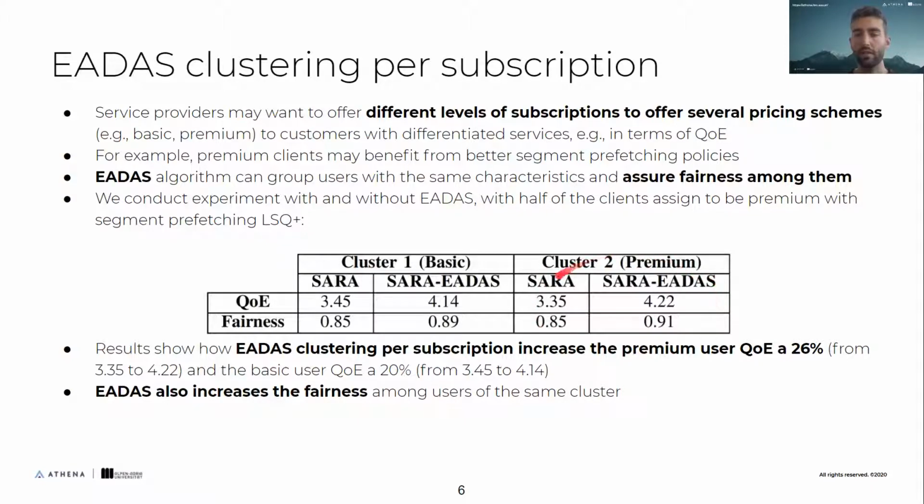We can see that in here, with premium users at 26% the QoE, and for the basic users at 20%. This is a solid number, but a little bit less. That was the main point. Also, EADAS increased the fairness in both, so it's close.